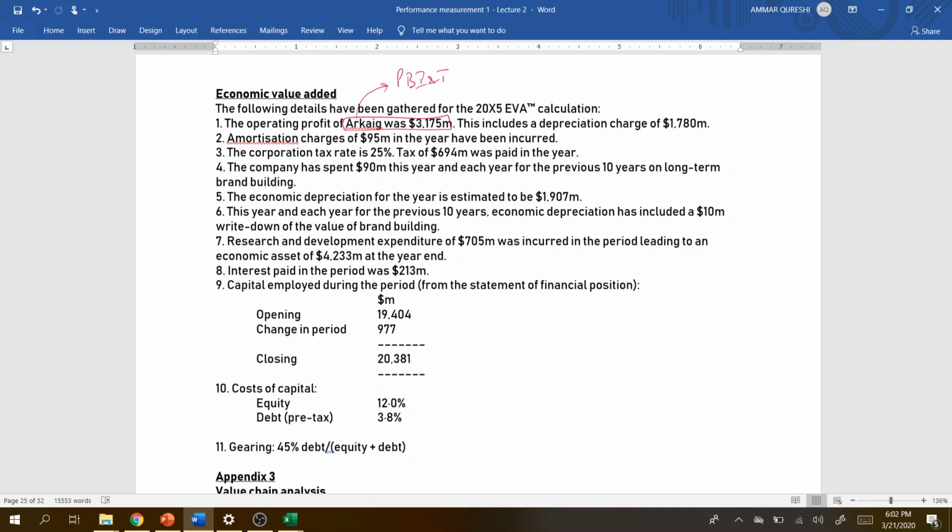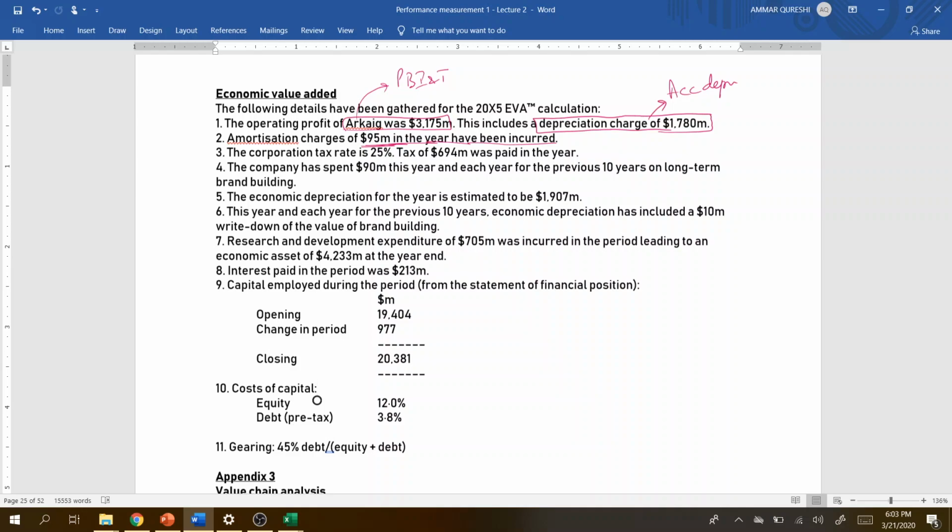This includes a depreciation charge of 1780. So depreciation here is basically the accounting depreciation. What we have learned with respect to accounting depreciation is that we cannot include it in our profit statement, so we have to add back accounting depreciation. Then it says amortization charges of 95 million in the year have been incurred. That is again an expense which we don't believe exists.